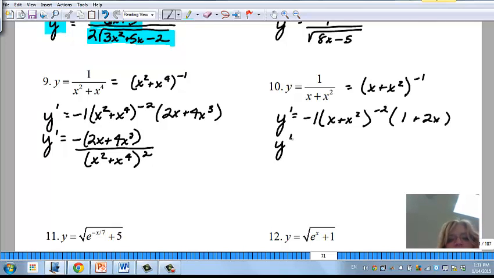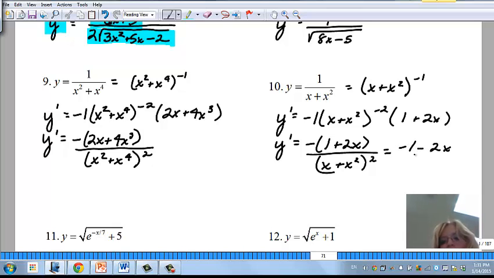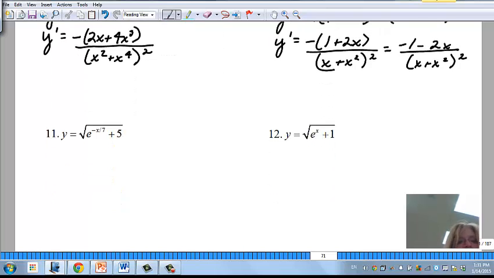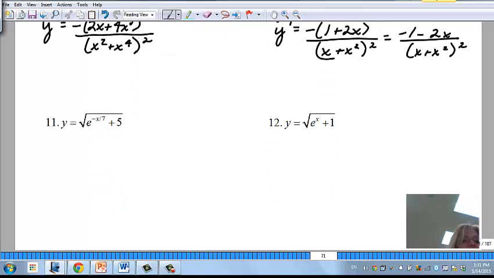And so I have y prime is going to be, there's a couple ways to write this, negative 1 plus 2x all over x plus x squared squared, or you can actually carry through that negative. Either one would be fine, but that's how you do the chain rule on that one. So far we've done exponential, I've done radical, I've done fractions. How about we do exponential and radicals together?